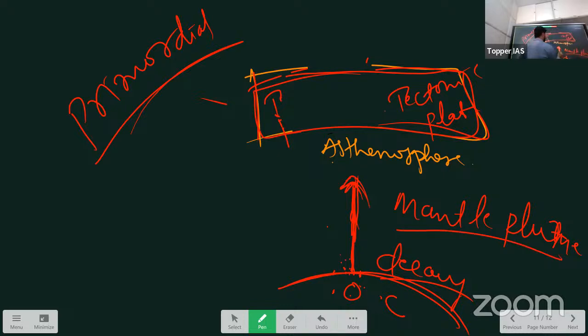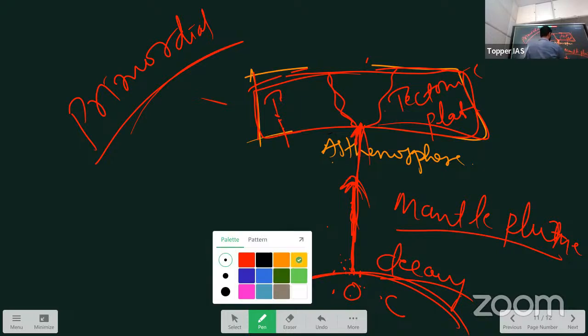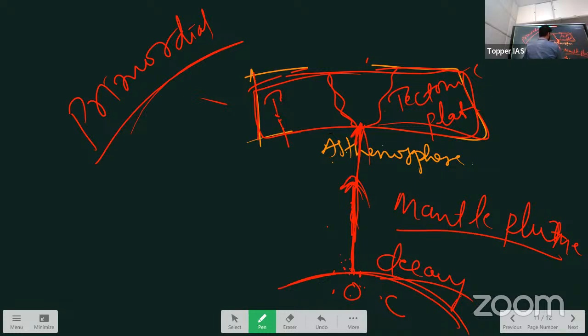So when this mantle plume hits the lithosphere, what happens? It will develop cracks. Sometimes there is magma from the asthenosphere, and this magma travels through the cracks. This is called a fault zone. Fault means a weak zone, right? So this will develop a fault.